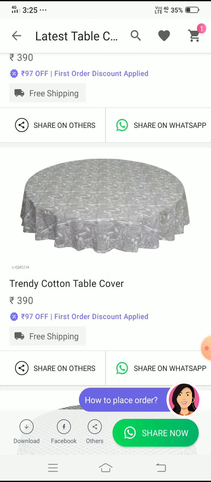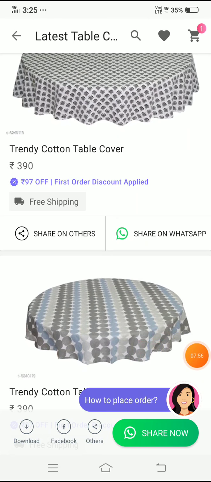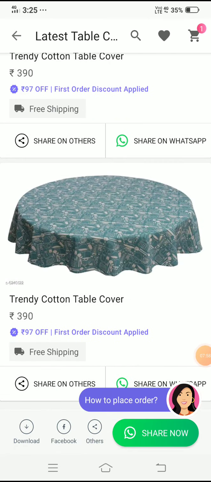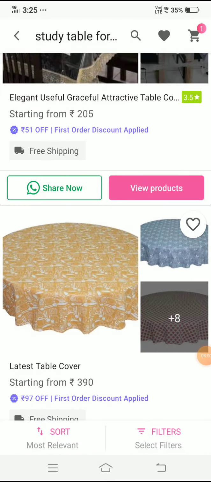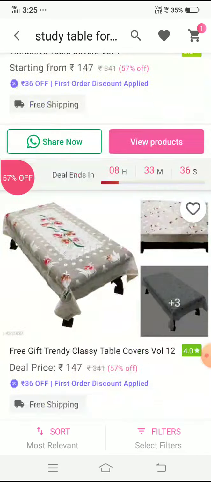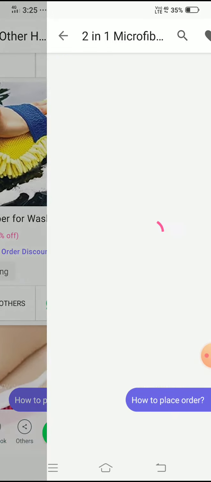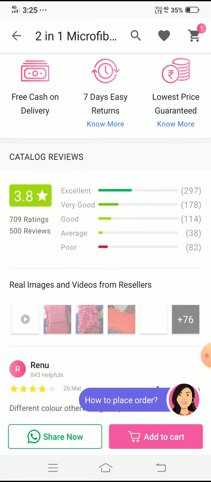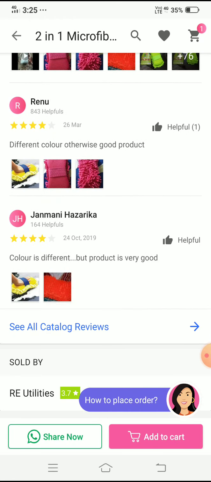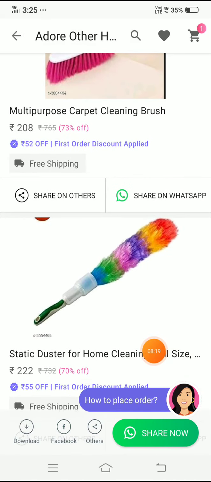So the Meesho app has become one of the favorite apps in the whole world, which can be used by many people. So the Meesho app helps us in many ways. Here you can see how much, and we can choose the best quality also. Here is the rating also, 3.8 rating, some reviews about different color, otherwise good product. But this product is used for many